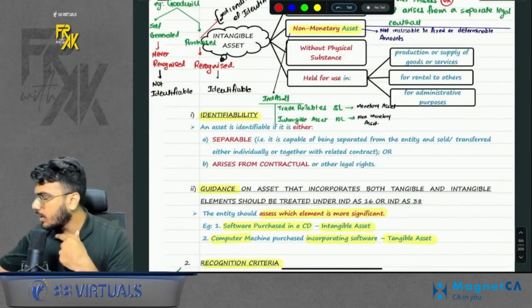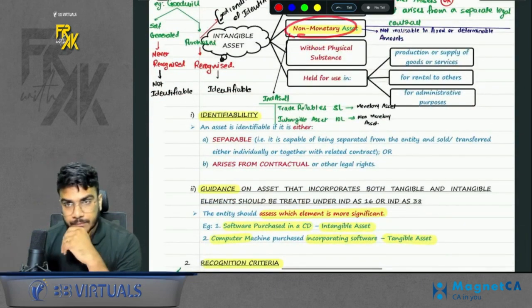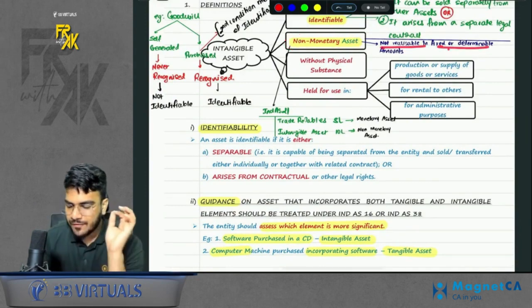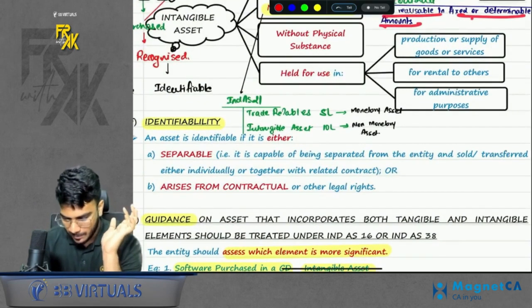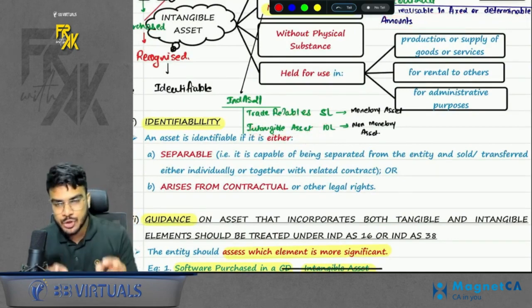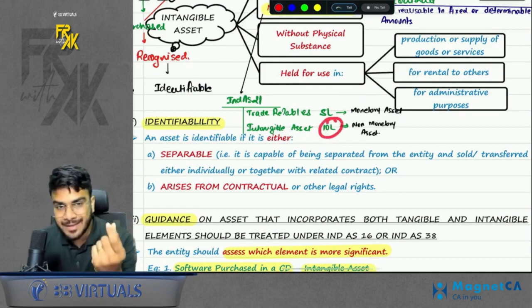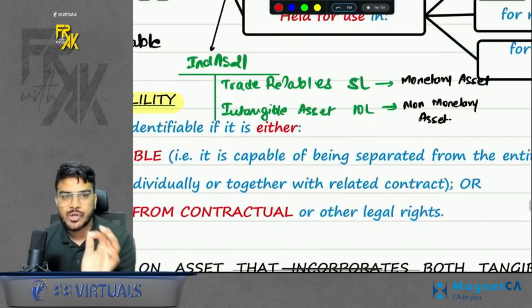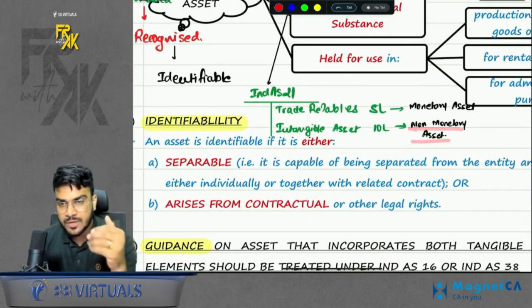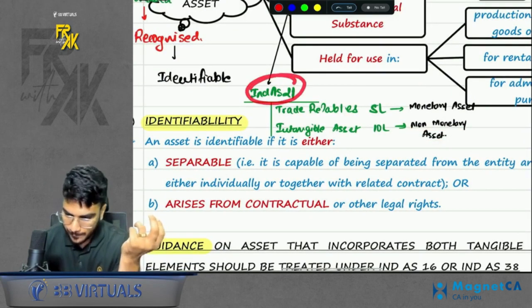What is the meaning of non-monetary asset? Non-monetary asset means it is not realizable in fixed or determinable amounts. We took one example that, if an intangible is shown at 10 lakhs, it doesn't mean that for sure you are going to get 10 lakhs, right? You will extract the benefits, but you will not get cash or a fixed amount worth 10 lakhs. That means it is a non-monetary asset. Of course, we will discuss this in detail in Ind AS 21.